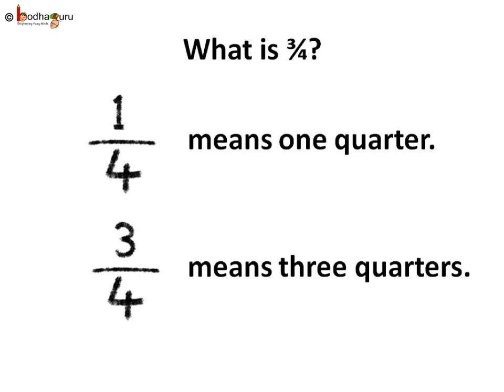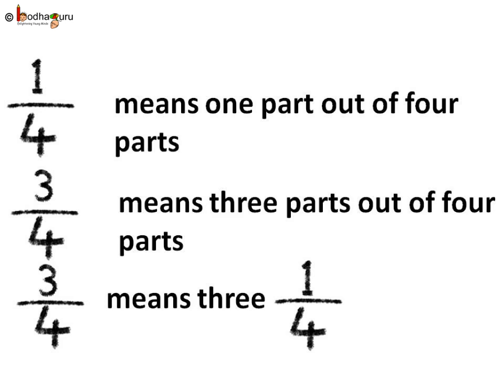You must have also heard 3/4 or 3 by 4. What is 3/4? Well, 1/4 means a quarter, so 3/4 means 3 quarters. Now, 1/4 means 1 out of the 4 parts of a collection.